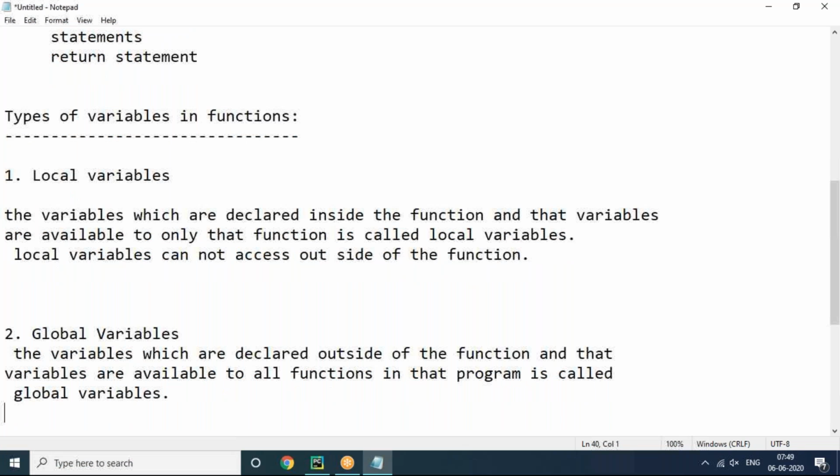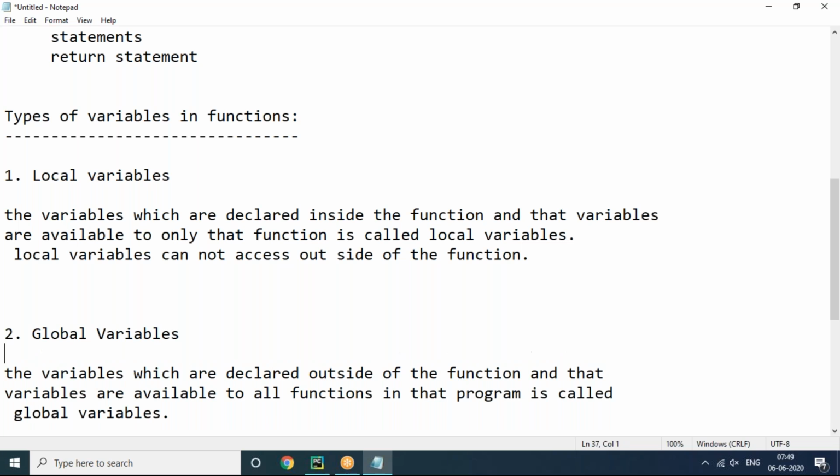The variables which are declared outside of the function are available to all functions in that program to access. And local variables means in whichever function you created that variable, only in that same function can we access it, not in another function.